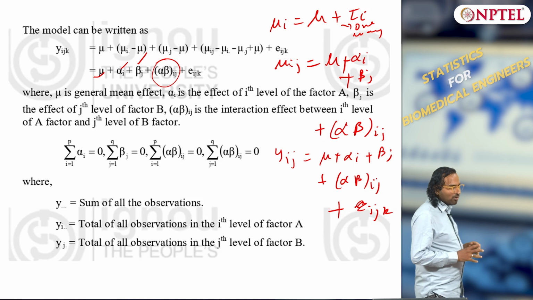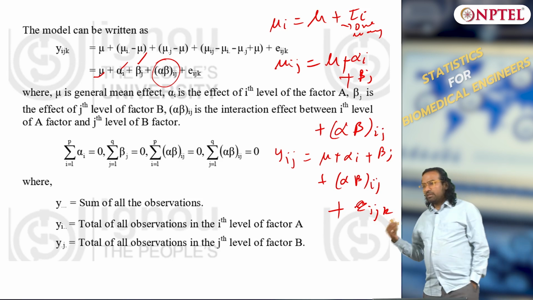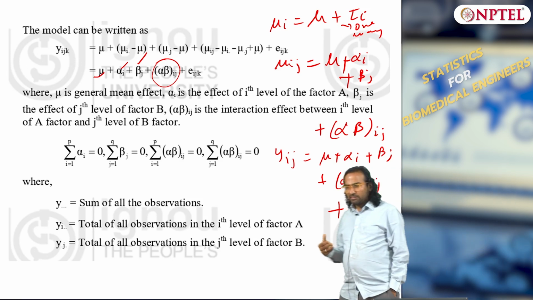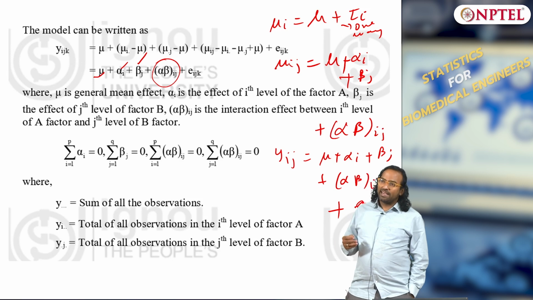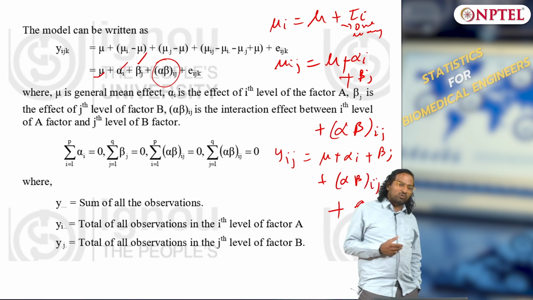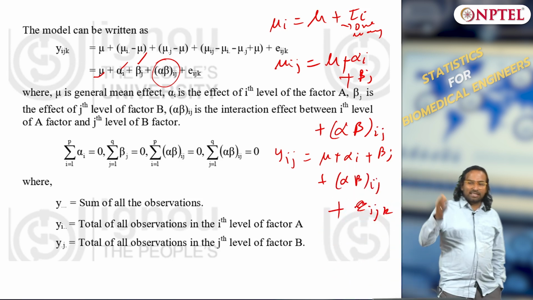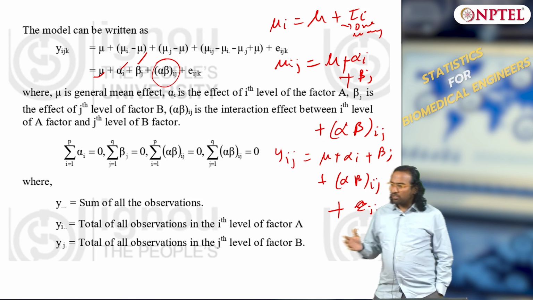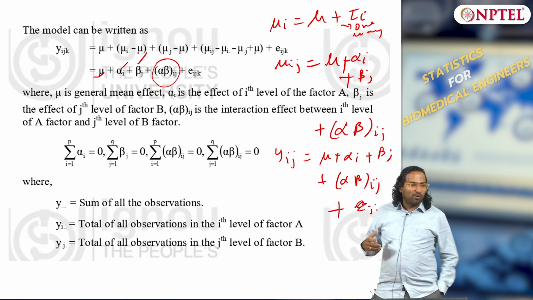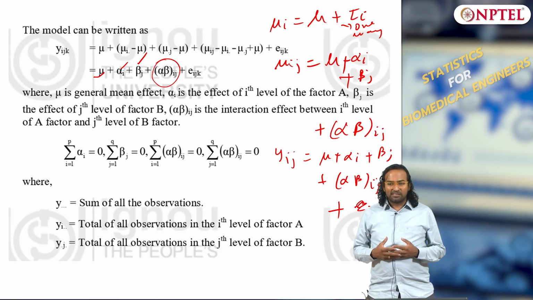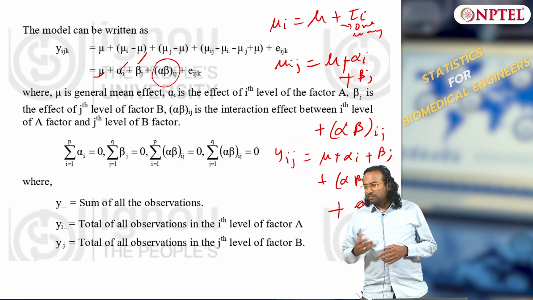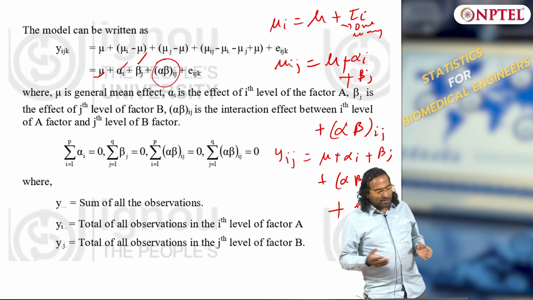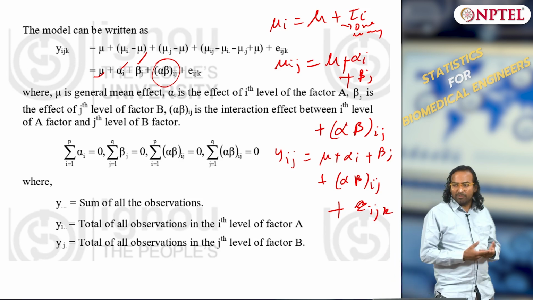Unlike your one-way ANOVA or your RCBD, this allows for interactions, and I told you in a simple case how to estimate interaction. If it is a 2 cross 2 experiment, you look at a b plus (1) minus a minus b, divided by 2, that is, when both are high, both are low, what is the difference? That is the effect of interactions, and you can separately compute the main effect of each variable, okay.